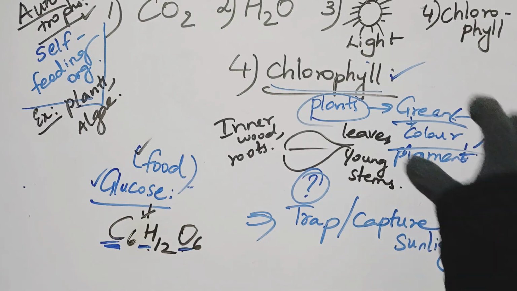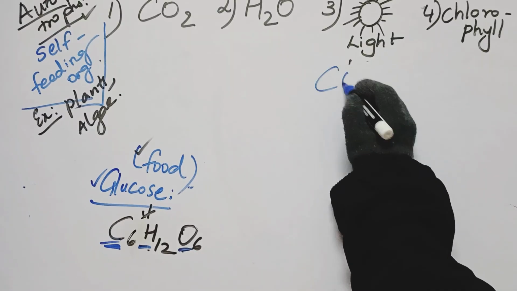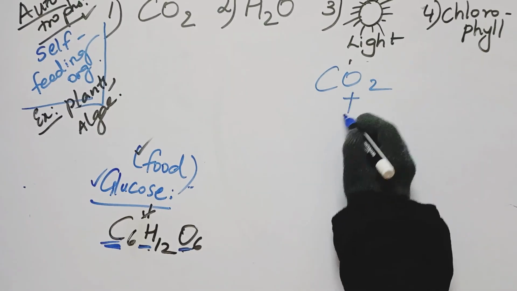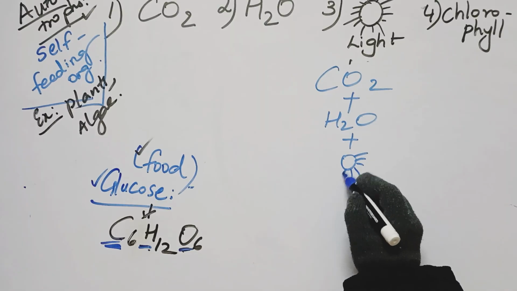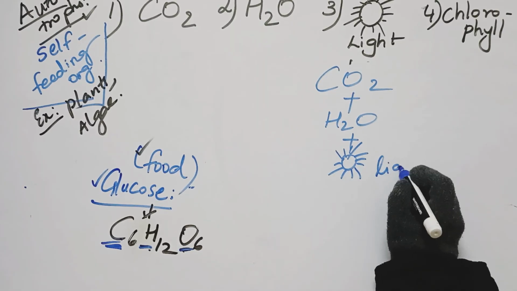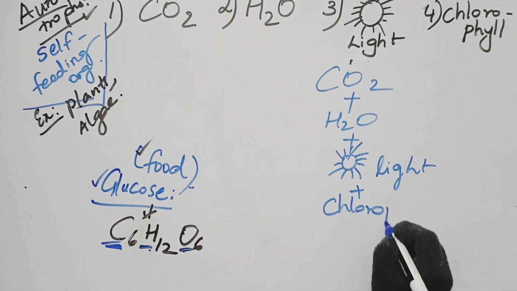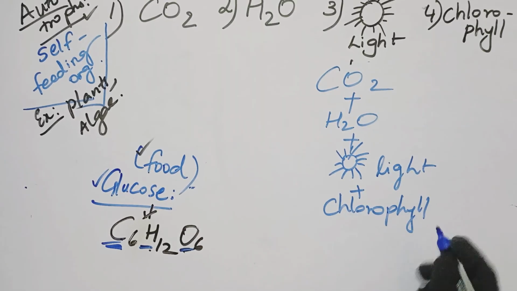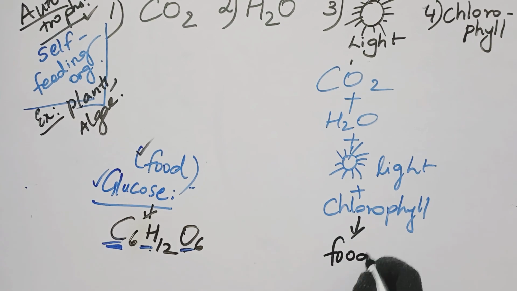Let us draw a quick flow chart. CO2 plus H2O plus sunlight, I'm just drawing the icon, plus chlorophyll is going to produce the food for the plant.